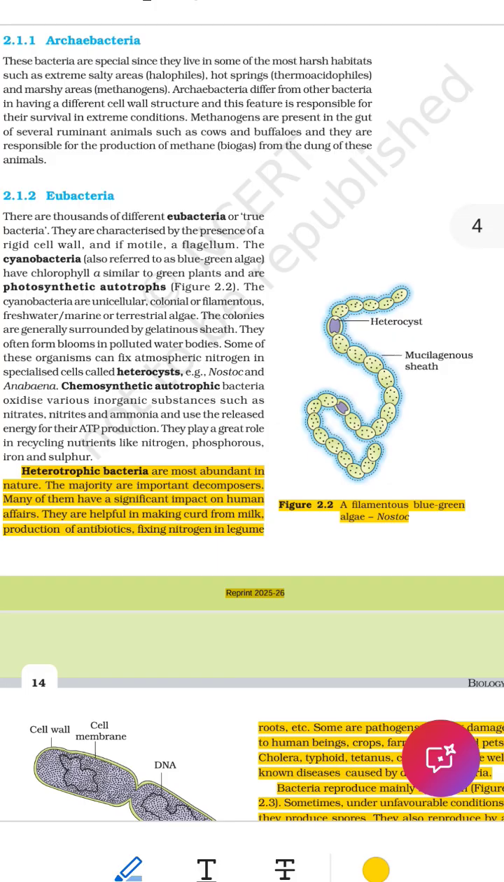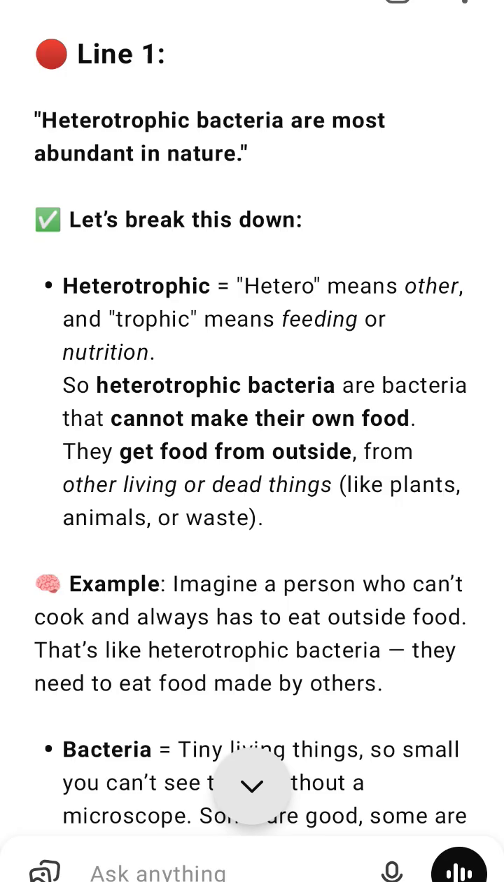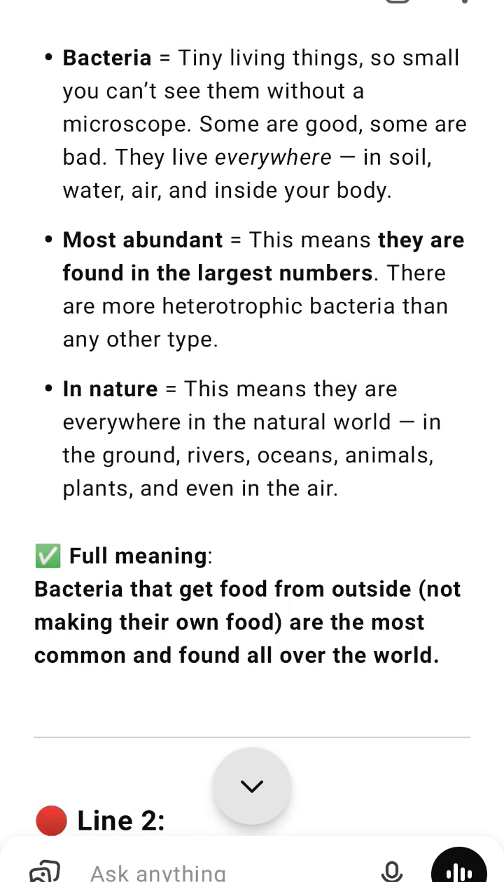Key point: these bacteria are like humans. We can't make our own food like plants do, so we also depend on outside sources. 2. Most common type of bacteria. These heterotrophic bacteria are the most abundant, most in number, in the natural world. They are found in soil, water, air, inside plants and animals, even inside the human body. Key point: they are everywhere in nature, more common than any other type of bacteria.